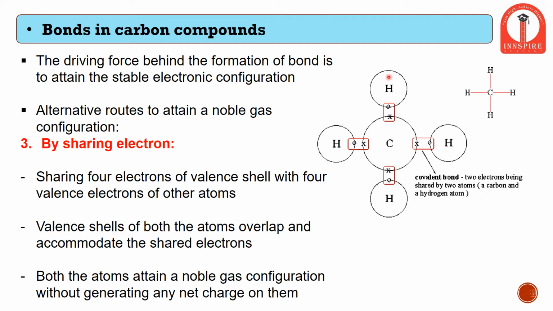So if 4 hydrogen atoms contribute their 1 electron to carbon, then carbon will get 4 electrons. At the same time, since 4 hydrogens are forming a bond with carbon, the 4 outermost electrons can be used by each individual hydrogen atom to complete its outer shell. So in this way, that is by sharing the electrons, the carbon atom can attain stability. At the same time, another compound like hydrogen can also attain stability. Therefore, sharing of electrons is the most feasible way by which any carbon compound will attain stability.